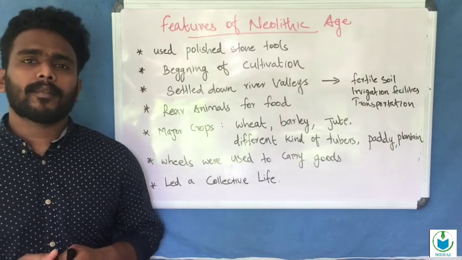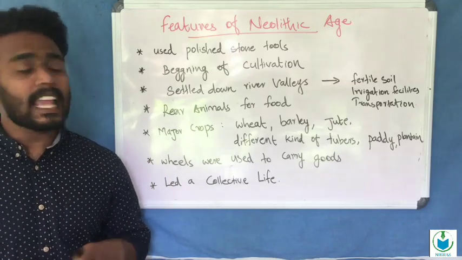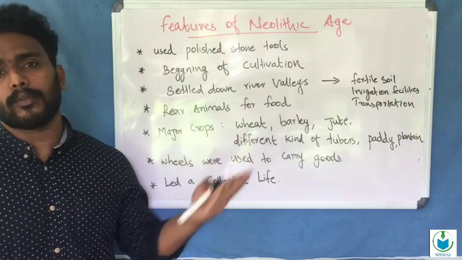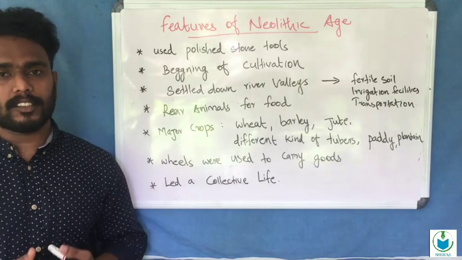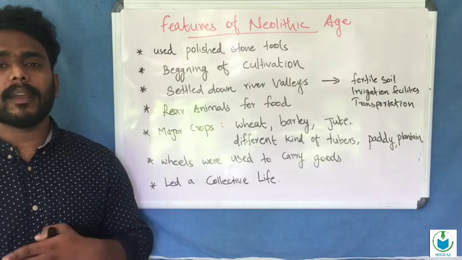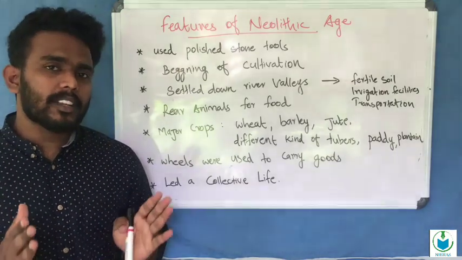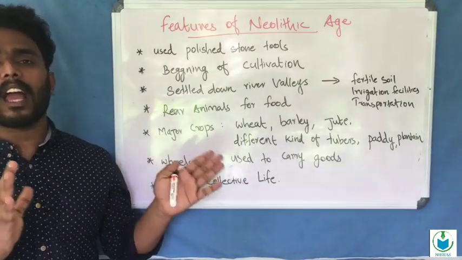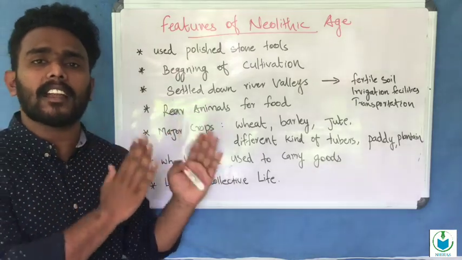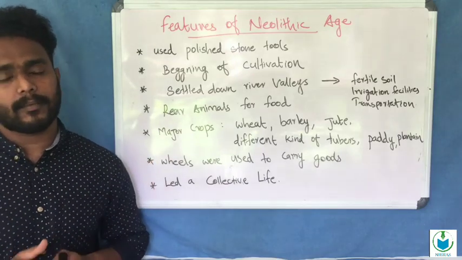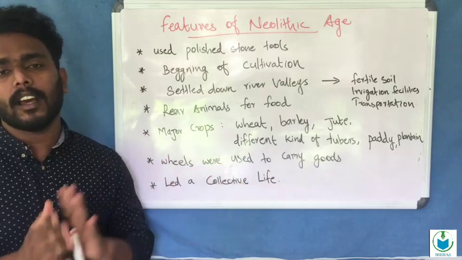In this period itself, man began to rear animals for food and for agriculture. This is the main feature. The cattle were used for both food and agriculture.